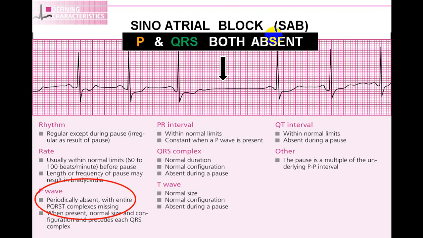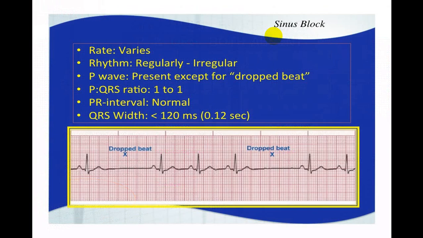So do remember, here PQRST both are absent. So this is typical. You can see here, there is no PQRST. There is a big gap here. These are three normal: P wave QRST, P wave QRST, P wave QRST. All are identical. RR interval is constant. P wave and QRST are in the same direction. PR interval is constant. P waves are all the same. This is regular sinus rhythm followed by a dropped beat, and there is no P wave, no QRS complex. Hence, this is called sinus block, or you can call it sinoatrial block.